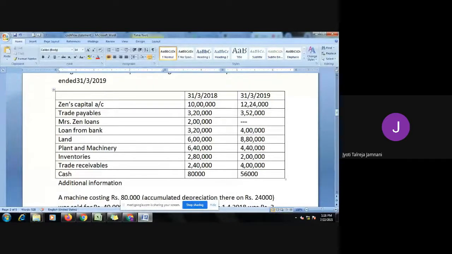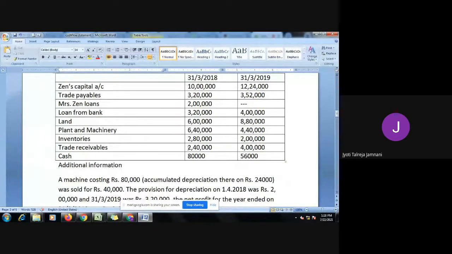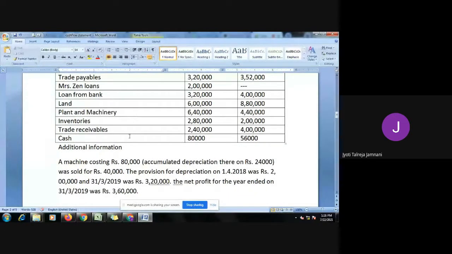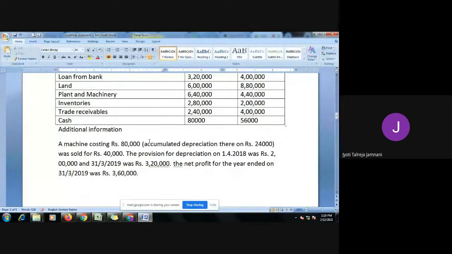So this is the question. Now, first we will look at the additional information and highlight it here so that we can look into it whenever we go to that particular point. A machine costing rupees 80,000 was sold for rupees 40,000. The provision for depreciation was 2 lakh and 3 lakh 20. So this entire thing is about the machine. So I will just highlight the plant and machinery. Whenever I come to this point, I will have to focus on that.